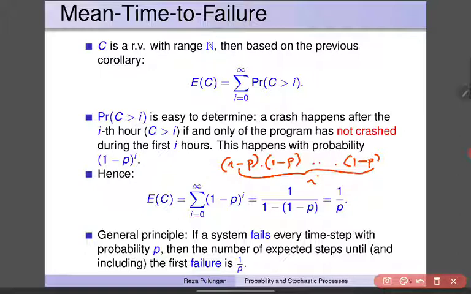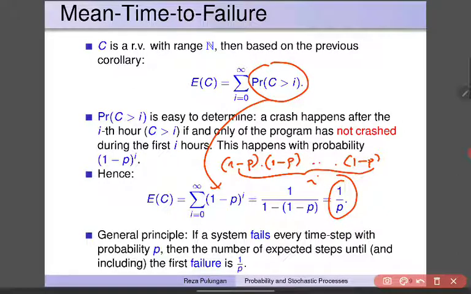Therefore, the expectation of C is equal to the sum from i equals 0 until infinity of (1 minus p) to the power of i. And this is simply an infinite geometric sum. This is equal to 1 divided by p.